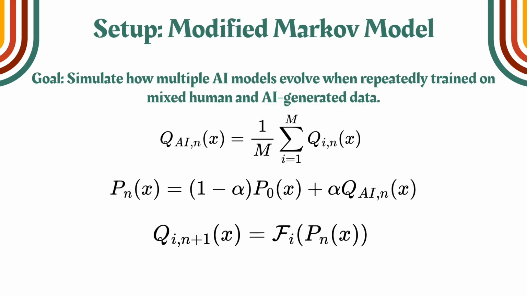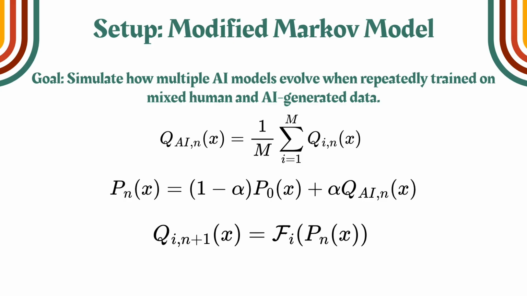Then we plug it into a formula to get the probability distribution that the next AI is going to train on, which is a weighted sum of both the AI probability distribution Q_AI of N and P naught, which is the probability distribution of the original human data. So the training set for the next AI will have a mix of both the synthetic artificial data and real human data from P naught.